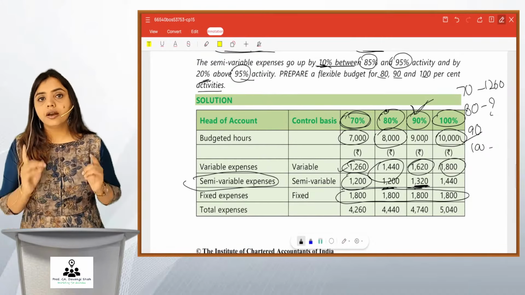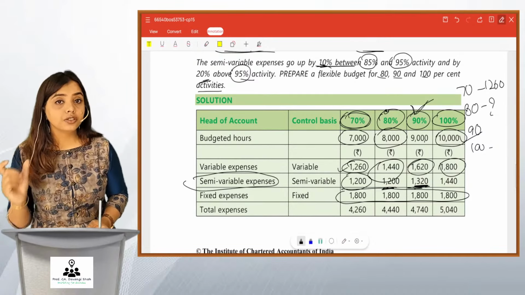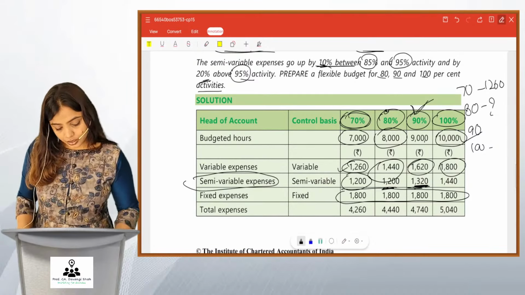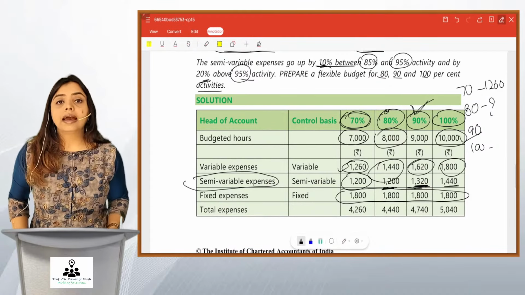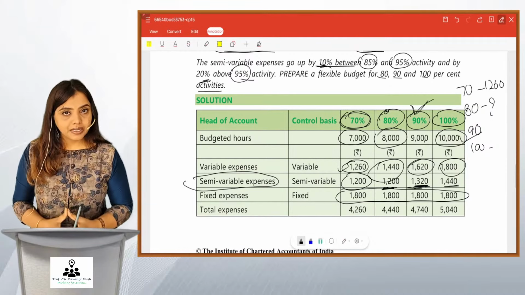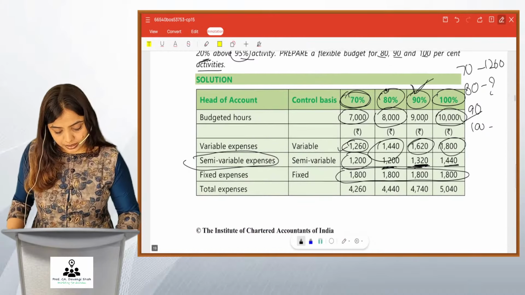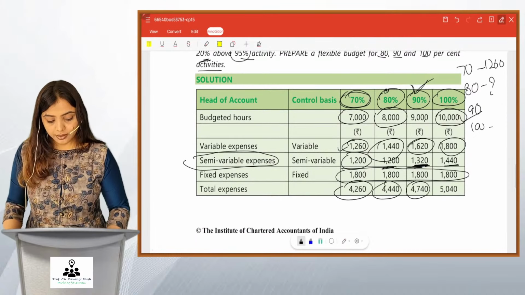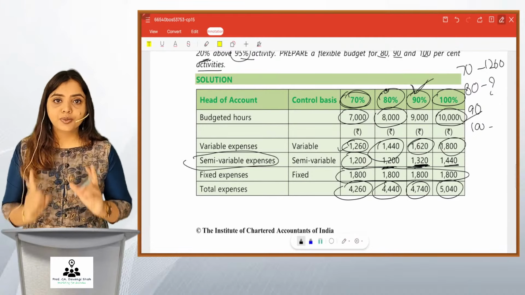If they don't mention, apply such percentage increase or decrease to the original number. Okay, friends. So it will be 1200 plus 20%, you get 1440. And friends, this is how we make the budget of variable, fixed and semi-variable. What you have to do is just take the total. And this is all about the flexible budget illustration 1.